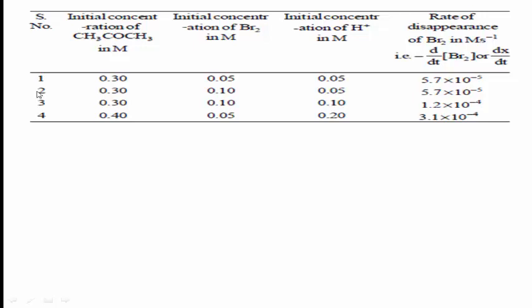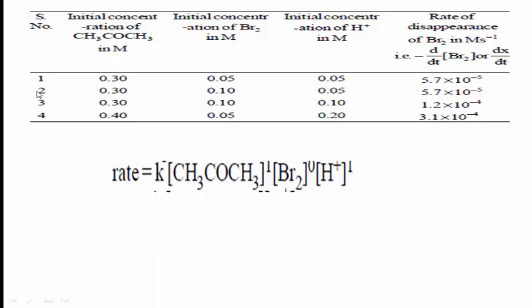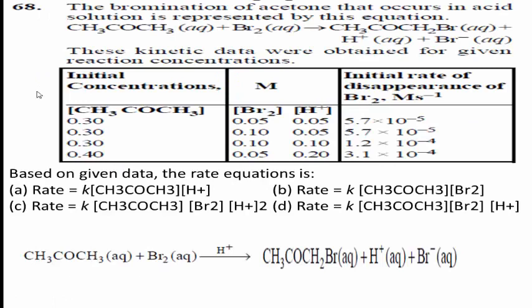If you know this concept, we get rate equal to k [CH3COCH3]^1 [Br2]^0 [H plus]^1. Therefore, A is the right answer.